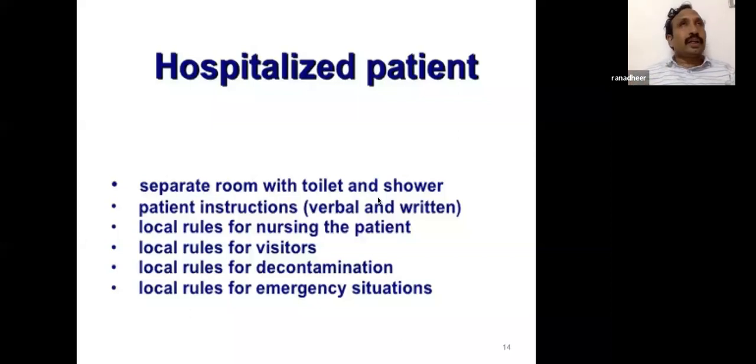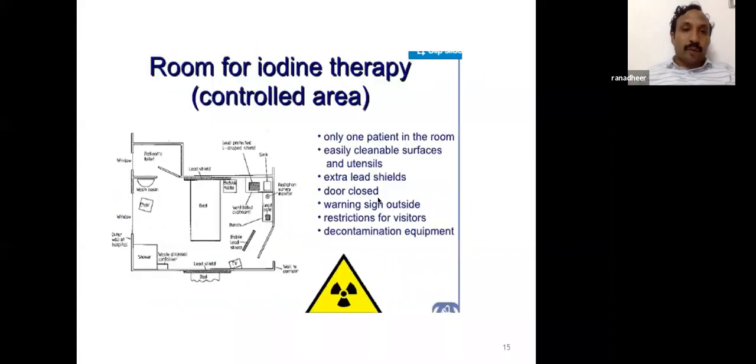Local rules for decontamination, you should know if you are the radiation safety officer. Otherwise, the radiation safety officer will say. Local rules for emergency situations, the nuclear medicine physician will look into. Room for the iodine ward: the toilet should be attached, there should be a lid, and there should be multiple lead shields, but we have only one shield which protects us, and the extra door should always be closed.